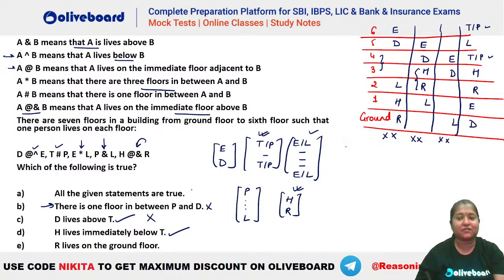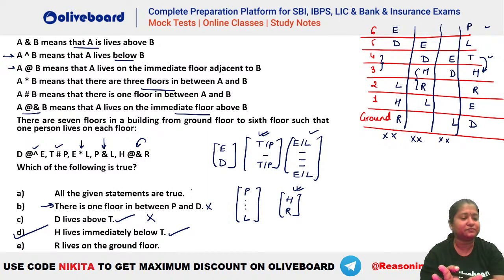Achha, P lives above L. Okay, I'm so sorry. Yes, P has to be above L. Bilkul. So P is above L. This was there. So P has to be this person. And your T has to be this person. Chalo, ban gaya. Okay, so this is your P here. Now you can see this one becomes true, that is H lives immediately below T, right? So H is immediately below T will be this one. Okay, option number D will be the right answer here. Okay, bilkul. So you can see this will be the final arrangement. Yes, absolutely. So P had to be above L. That is how we can decide that P will be the topmost person. So the option 4 is the right answer.